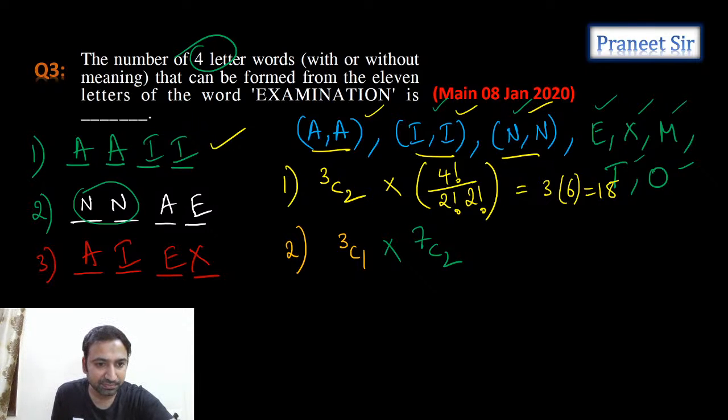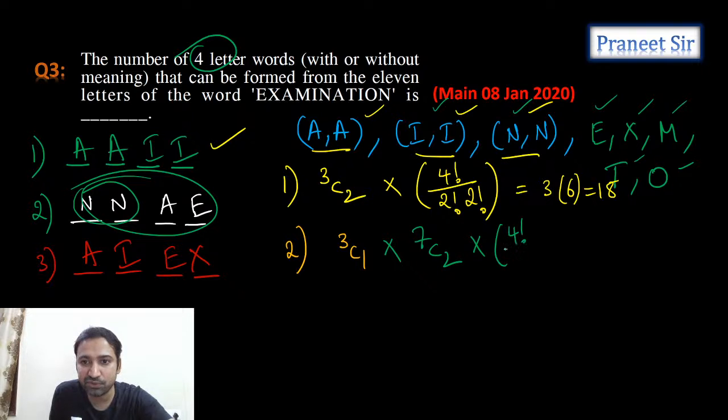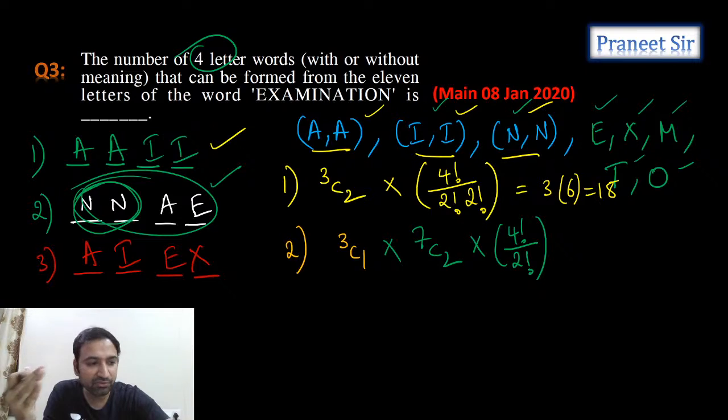So let's assume we have selected N. That means this pair we selected. Once we selected this pair, we can select from A, I, E, X, M, T, O. Out of these 7 different letters, we need to select only two letters. Once we select two letters, what do we need to do? We need to arrange these 4 letters. How many ways can we arrange these 4 letters, guys? Isn't it 4 factorial by 2 factorial? Why? Because out of these 4 letters, 2 letters are getting repeated. N and N are repeated. So 4 factorial by 2 factorial.